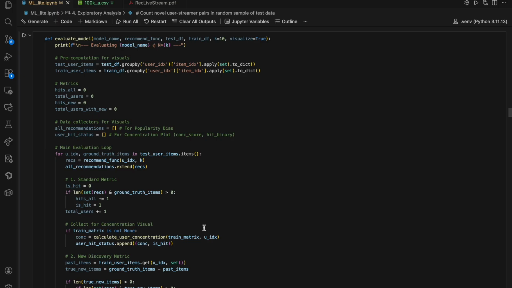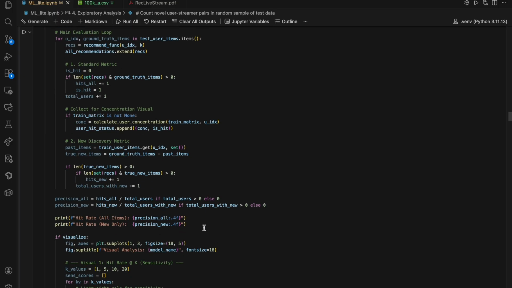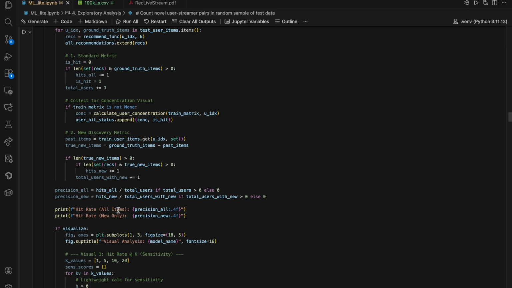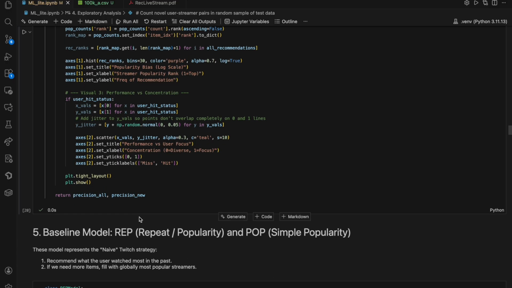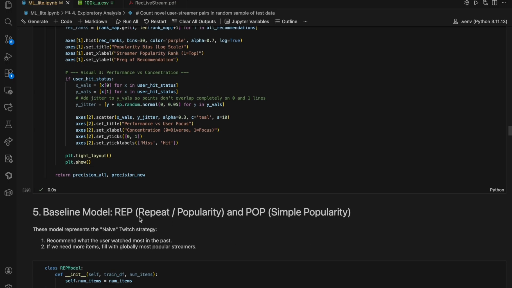If it got the first one correctly, that would be a hit at 1. We also wanted to keep track of the new recommendations that we would make. Baselines like rep can perform really well, but they perform really poorly at recommending new streamers to users, so we wanted to have a metric that measured that as well. These are some visualizations that you'll see in just a moment.